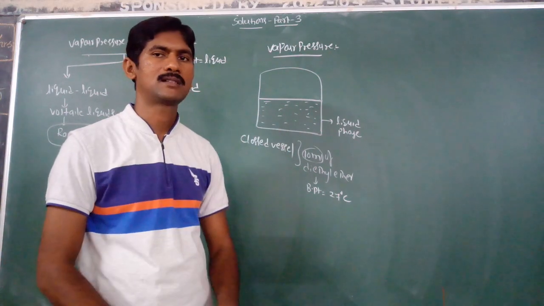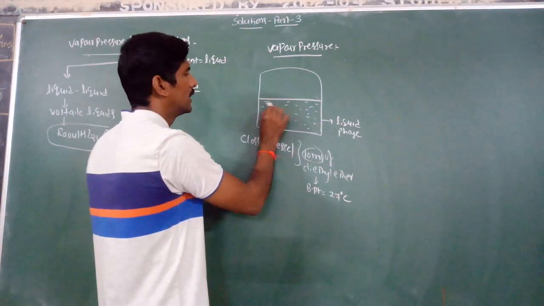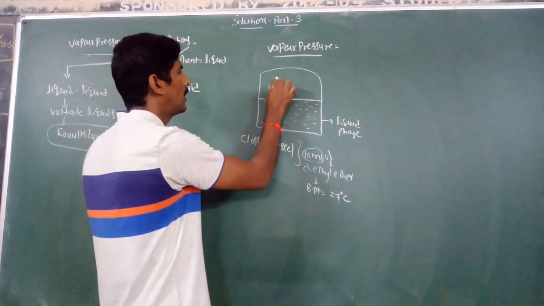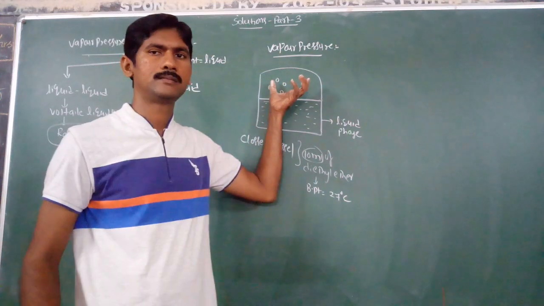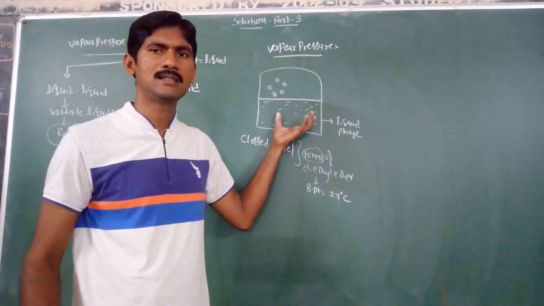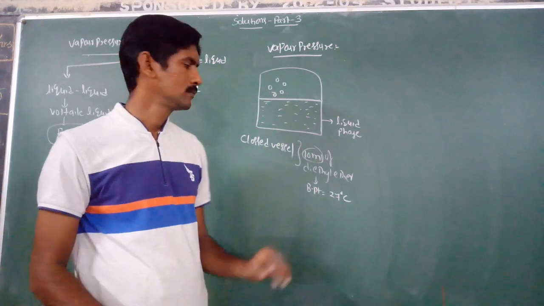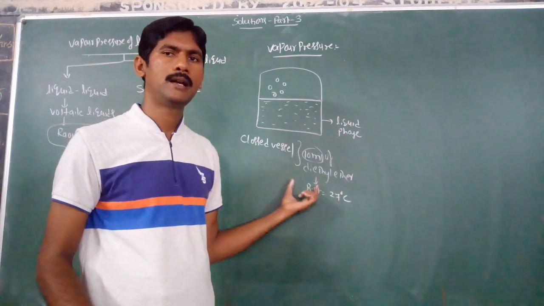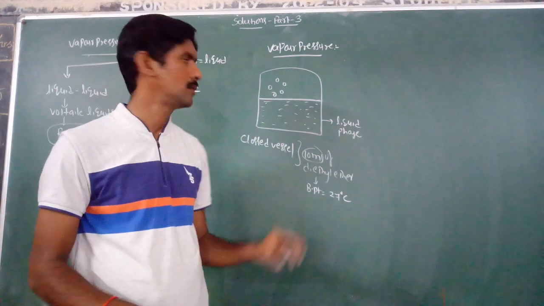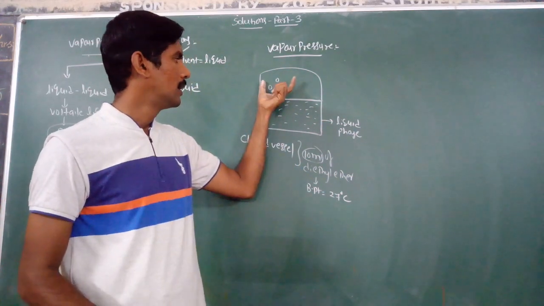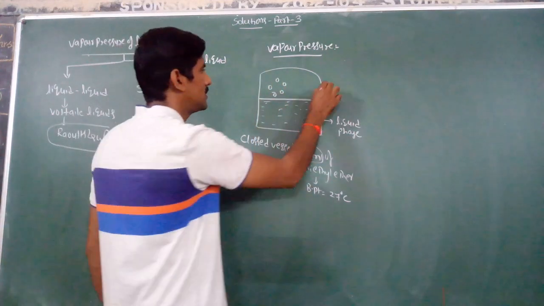Then what happens after some time? Some of the ether molecules go into the vapor state. Because it is highly volatile, they can easily go into the gaseous phase or vapor phase. So some of the ether liquid molecules go into the vapor phase. This is the vapor phase.